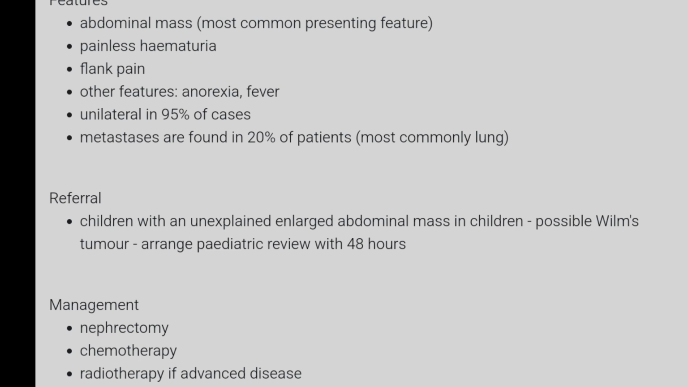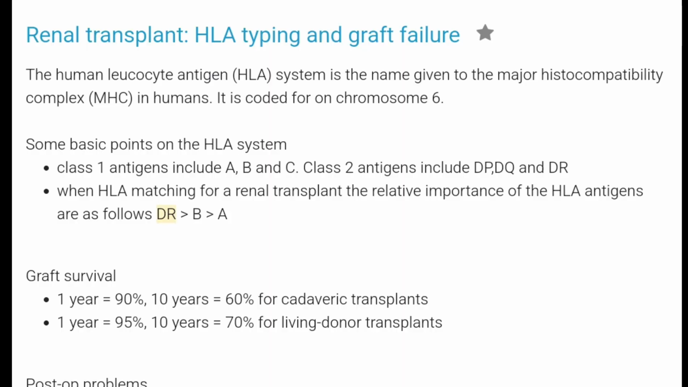They are unilateral in 95% of the cases, but metastases are present in 20% of the patients. Children with an unexplained enlarged abdominal mass should be referred. It can be Wilms tumor, and it needs review within 48 hours. Management is nephrectomy, chemotherapy, and radiotherapy, but fortunately, the prognosis is good.